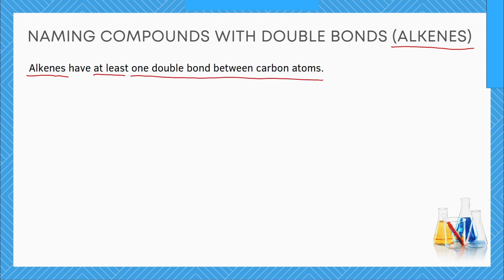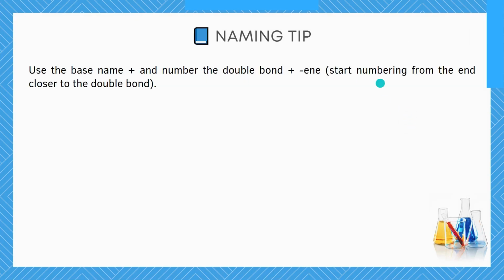Remember, I said in organic compounds you can have multiple carbon atoms forming bonds between each other. Now, if it is an alkane, you have single bonds throughout. But when it comes to the concept of alkenes, you can have a double bond as it is identified over here. Now, when that happens, what do you do? Let's see some steps to naming alkenes. So here is a naming tip for you.